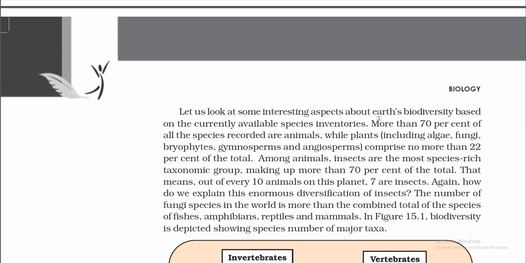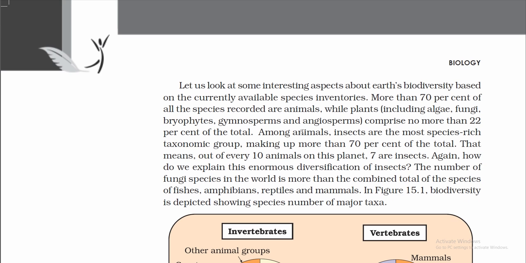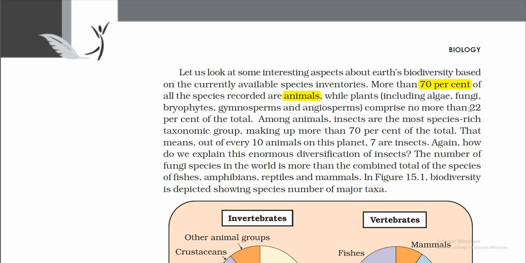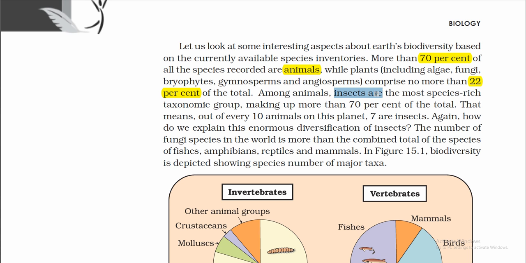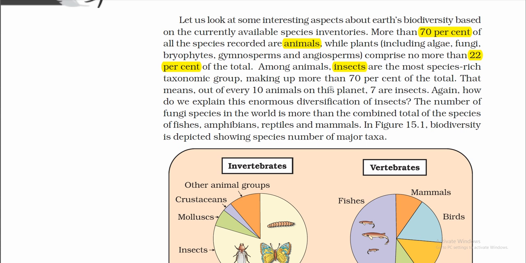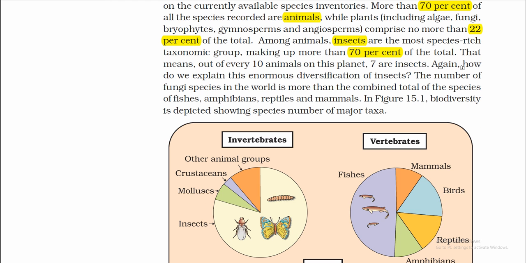Let us look at some interesting patterns about Earth's biodiversity based on the currently available species inventories. More than 70% of all the species recorded are animals, while plants, including algae, fungi, bryophytes, gymnosperms and angiosperms, comprise no more than 22% of the total. Among animals, insects are the most species-rich taxonomic group, making up more than 70%. That means out of every 10 animals on this planet, 7 are insects.